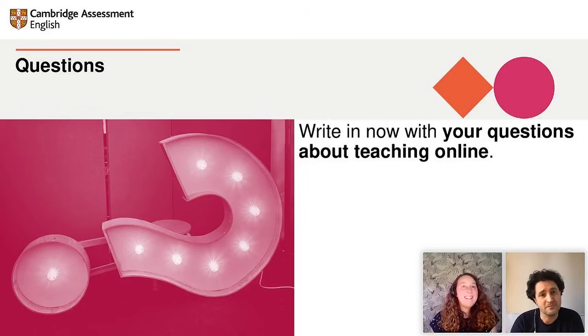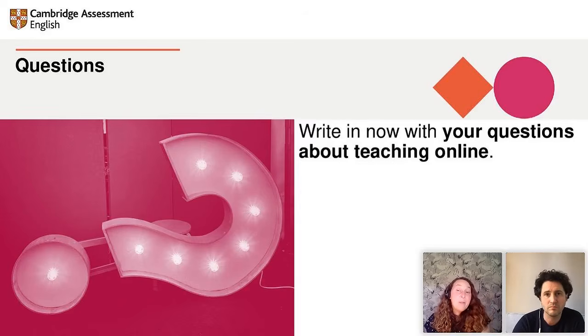I'd say, yeah, for primary learners, definitely get them up and moving. Maybe set activities where they're not actually with you online. So set independent study tasks that they can do in other ways, so it's not all screen time, because I think that's very important with that younger audience. So you might set a little video to watch and some kind of activity to follow up on that, maybe a drawing activity, maybe a writing activity, maybe a preparation for something that you're going to do in class. And then after they've done that, you have a shorter lesson where you can share what they've produced.